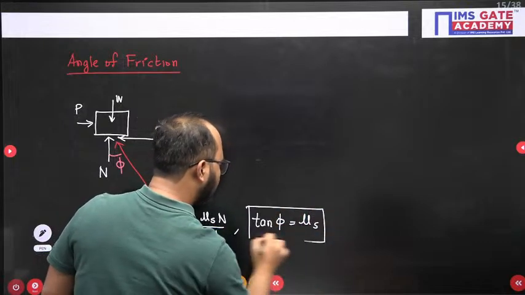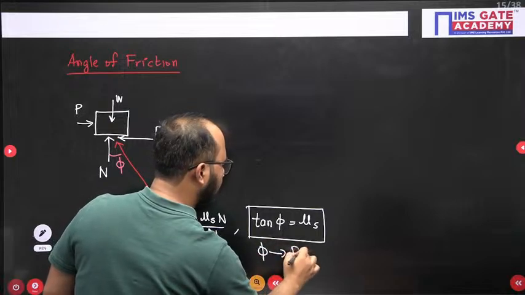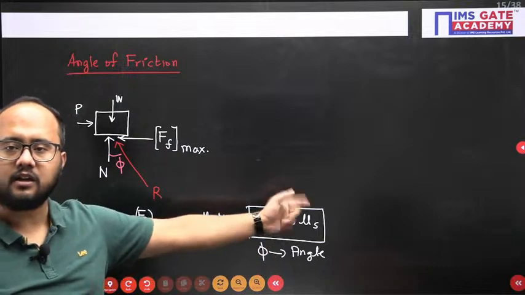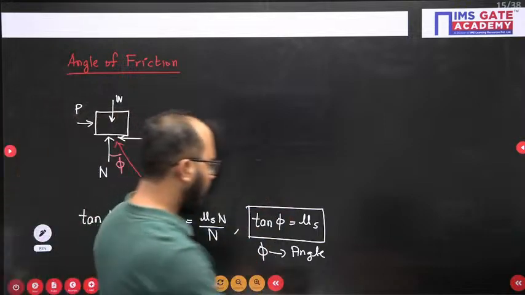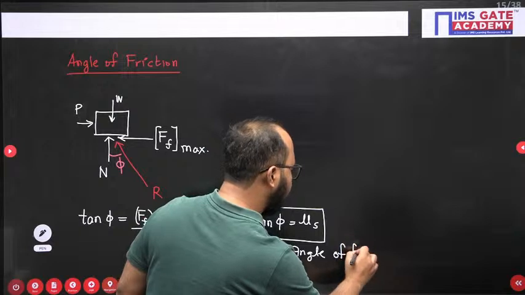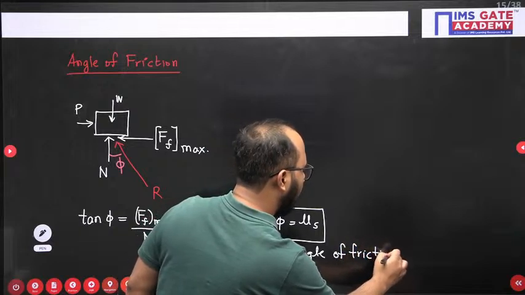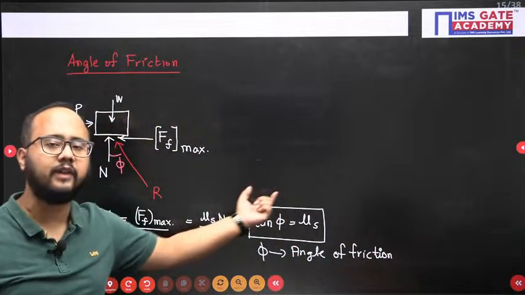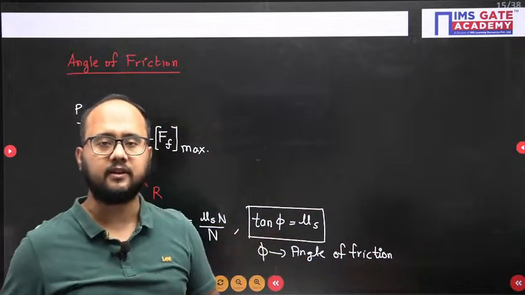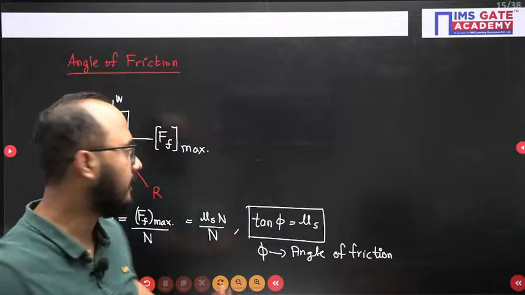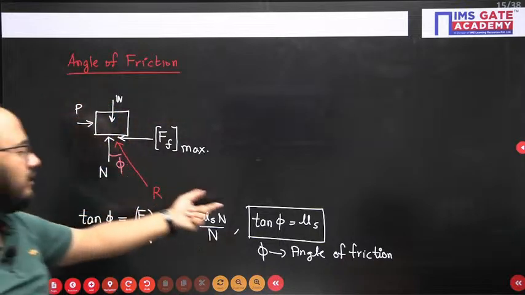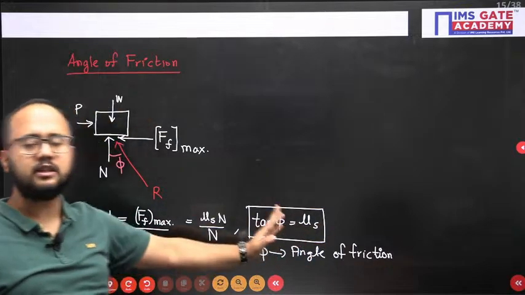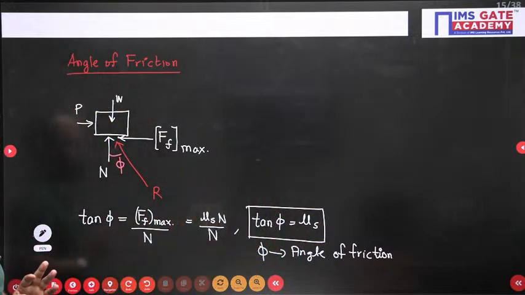So whenever the angle of friction is given directly, just take the tan of that particular angle, you will get the coefficient of friction. This is also a very important thing, because sometimes they will not give you mu, they will give the angle of friction. So use this relation to get the value of mu. Got it?